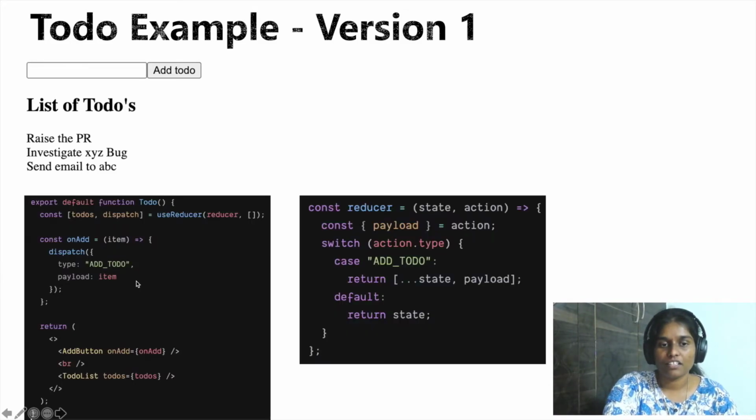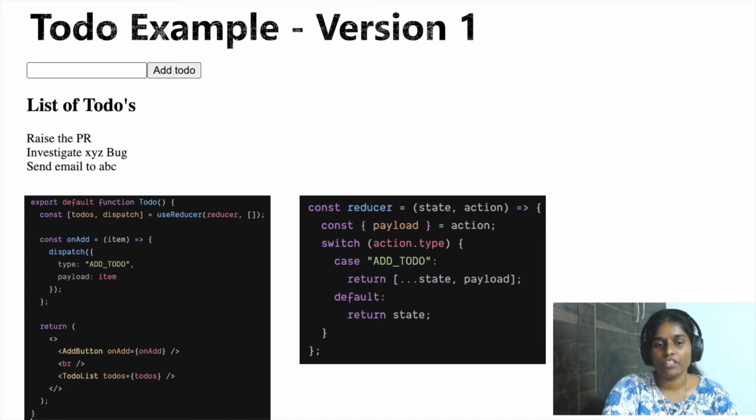This is as simple as it, right? There will be a top level component called to-do, which is encapsulating all the child components like add button and the to-do list, and it is managing the app state using the useReducer hook, which basically outputs a list of to-dos and a function called dispatch, which will help to update this value. You can now pass all these handlers to the child components so that they can do their functions. This looks as simple as it, right?